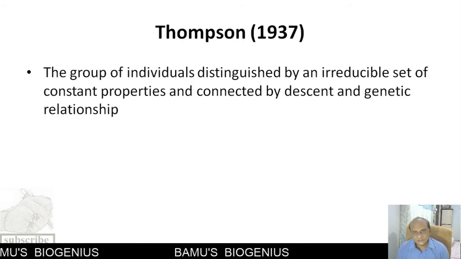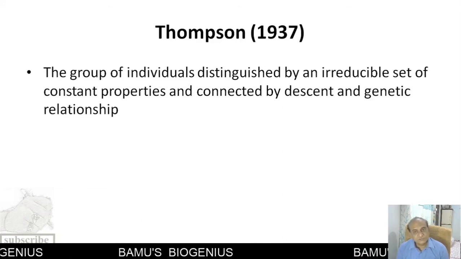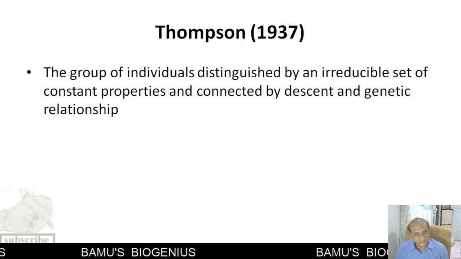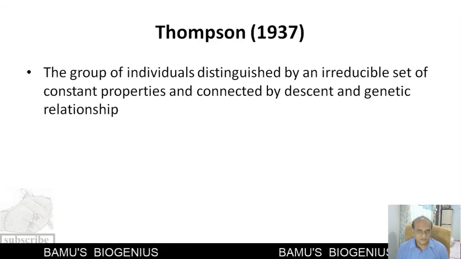Then Thomson in 1937 gave the definition as the group of individuals distinguished by an irreducible set of constant properties and connected by descent and genetic relationship.